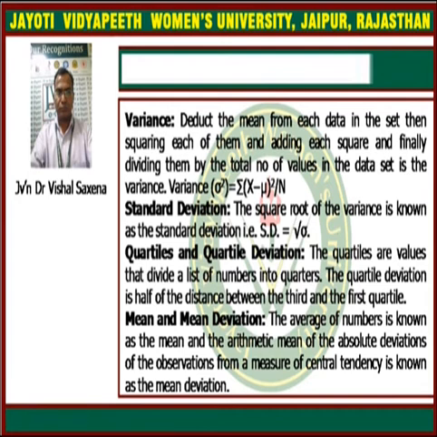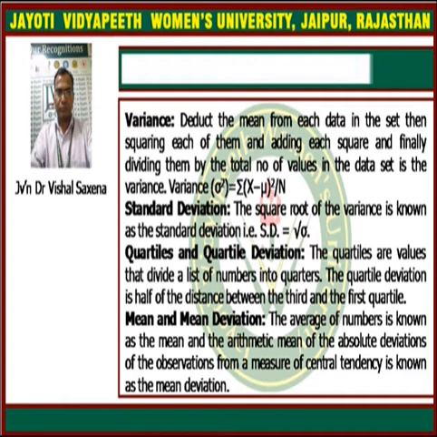Next is variance and standard deviation. First, we see what standard deviation is. Standard deviation is the positive square root of the average of the squares of the deviations of the values taken from the mean.